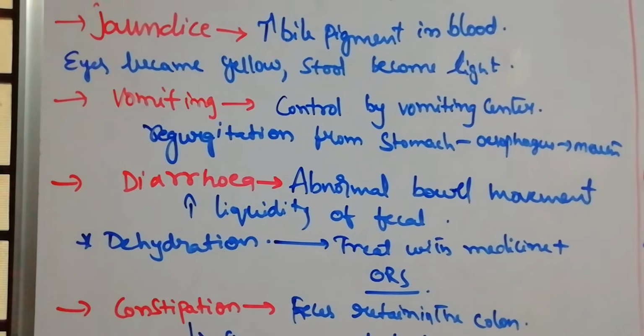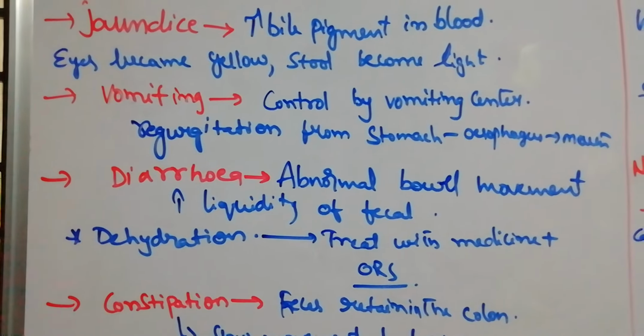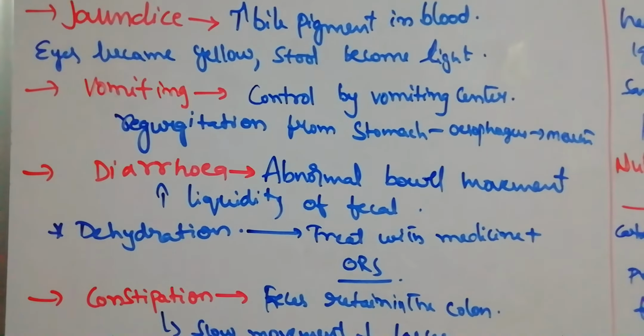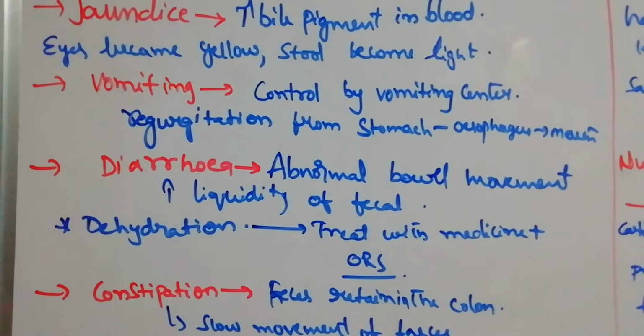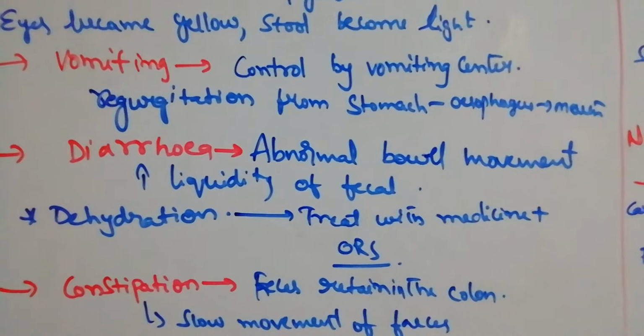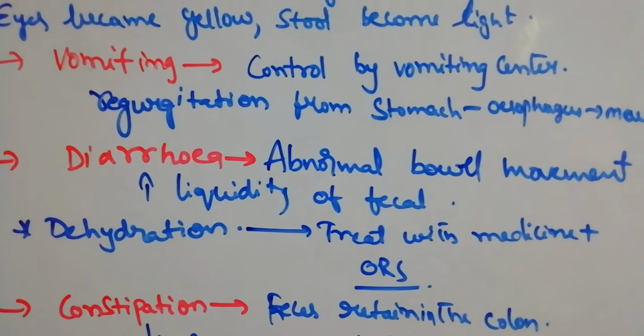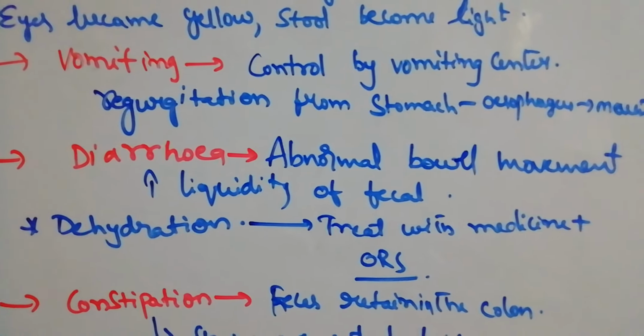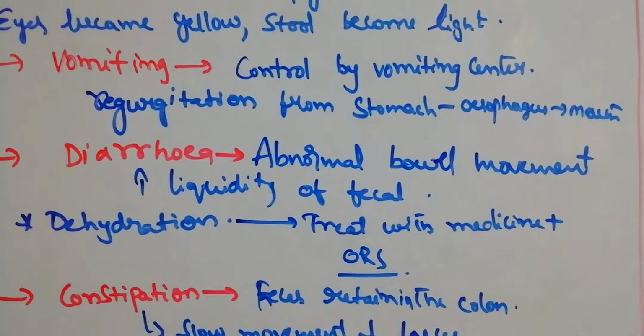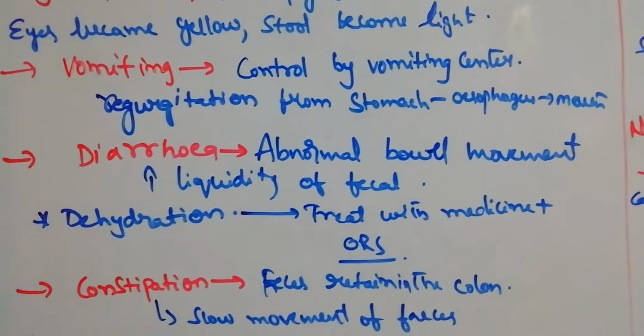Vomiting. Vomiting is another disorder, which is controlled by the vomiting center present in the medulla oblongata. Regurgitation, that means backward movement of food from the stomach, esophagus, to the mouth, is called vomiting. Emesis. Emesis means coming out.